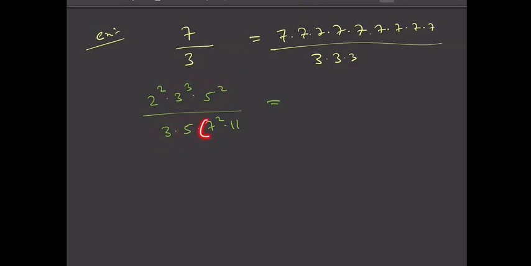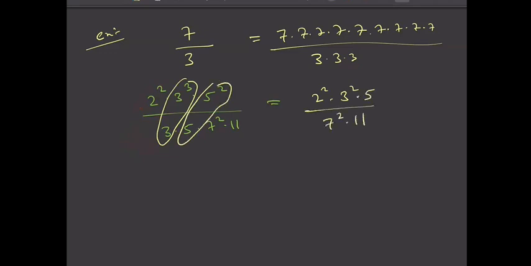But you can't cancel 7, because there is no 7 prime in the numerator. You can't cancel 11 because there is no 11 prime in the numerator, right? In the numerator you have a prime named 2, and in the denominator there is no 2, so you can't cancel this 2. So you'll get 2 square as it is, into 3 cube by 3, which is 3 square, and 5 square by 5 you can write as 5, and the denominator will be 7 square into 11.